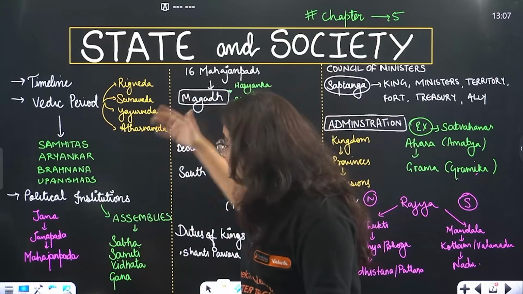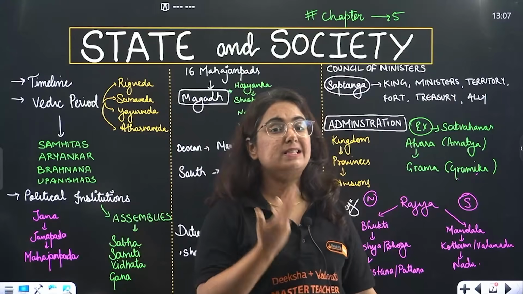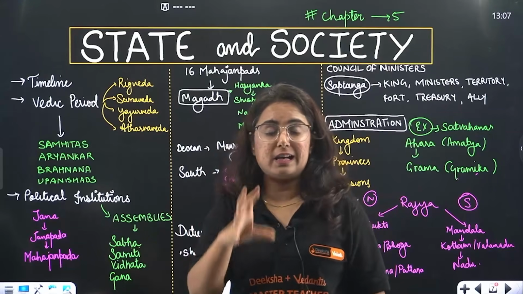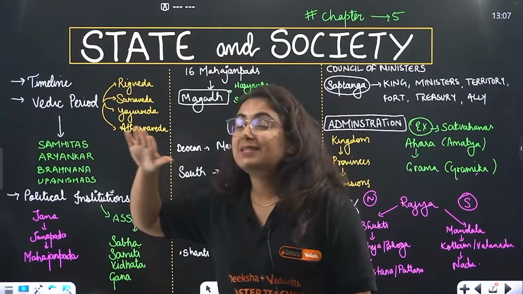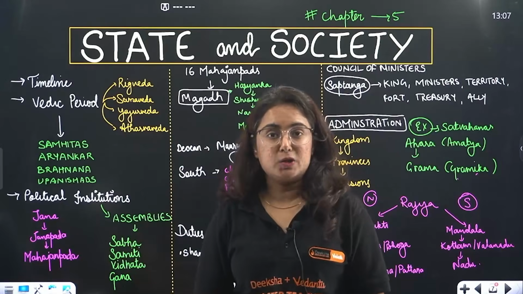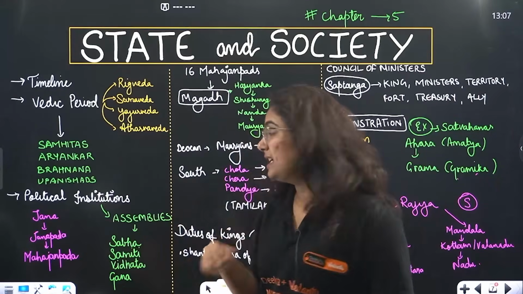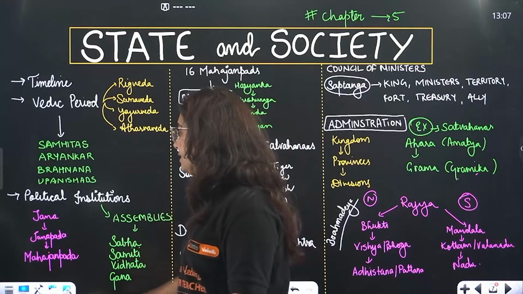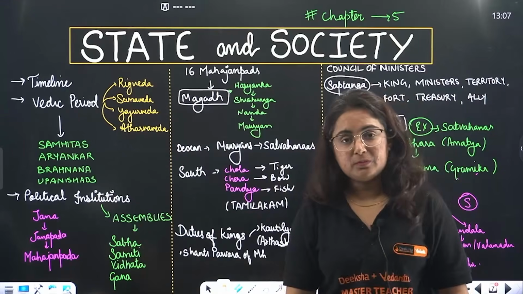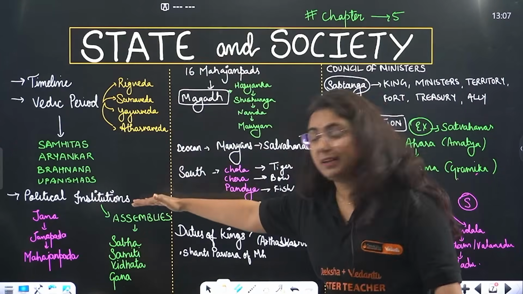Okay? The other text tells us about the philosophical concepts, like Upanishads. You learned in class, Upanishads mean to sit near, under a tree. And when there were dialogues, when there were discussions, the philosophical texts were written as Upanishads. Okay? So this is the information we get from the texts.